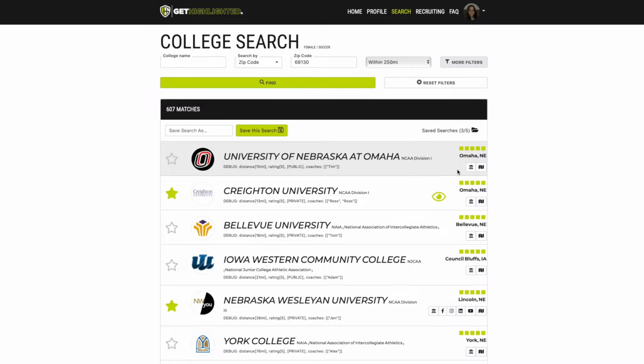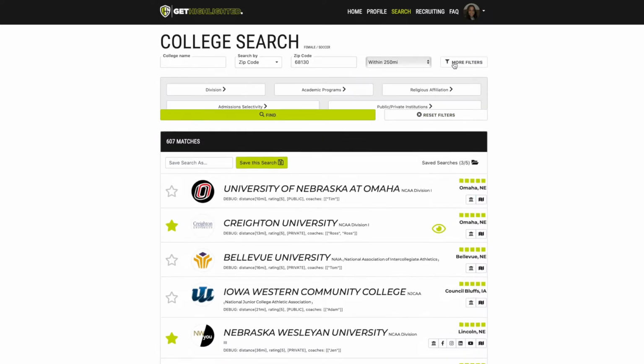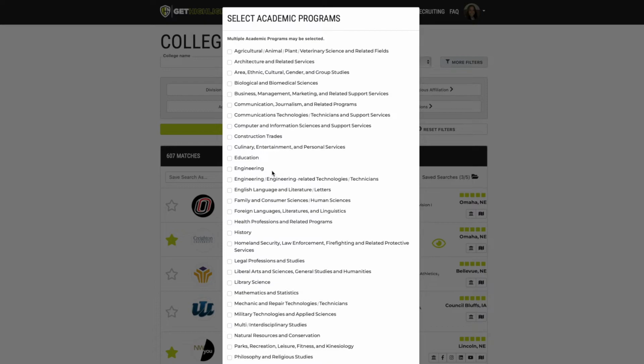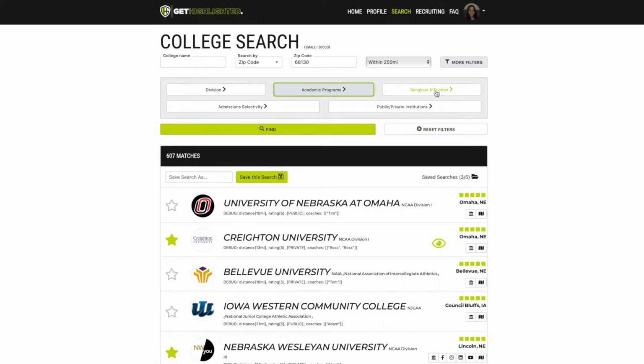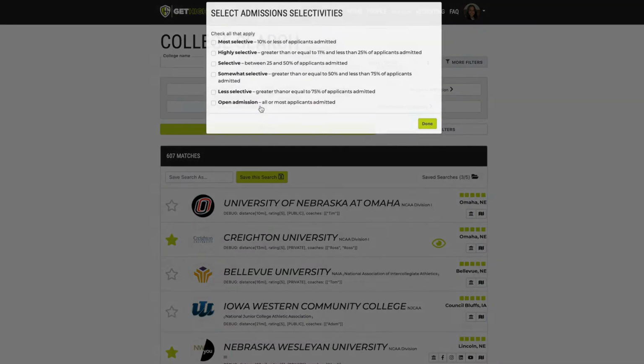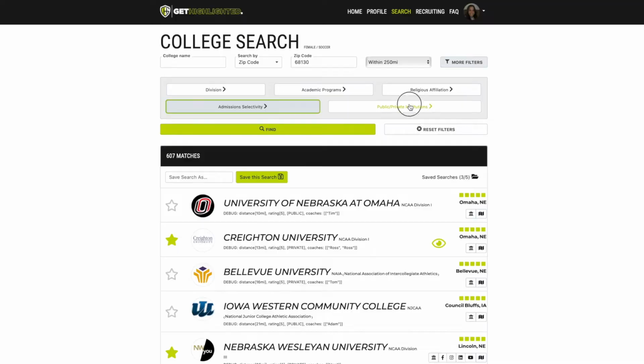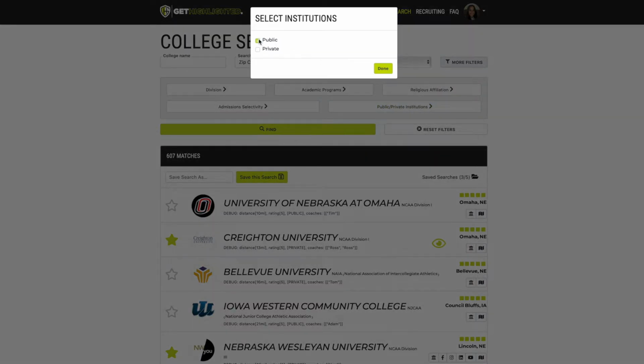The power of this college search tool is that it returns schools that are ranked by the attributes that matter most to the student athlete. Let's say that the student athlete is only interested in Division II and Division III schools, and they want to make certain that they have education as a major because that's what Nora is interested in studying. They could choose religious affiliation, how selective the college is in percentage of applicants admitted, and whether it's a public or a private institution.